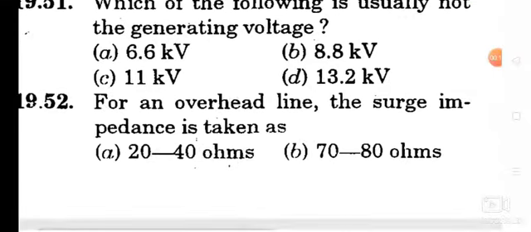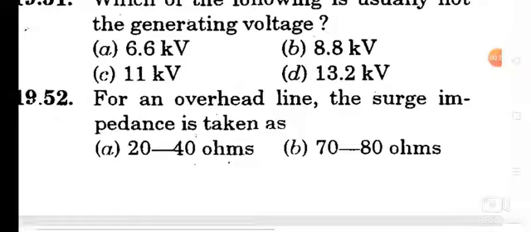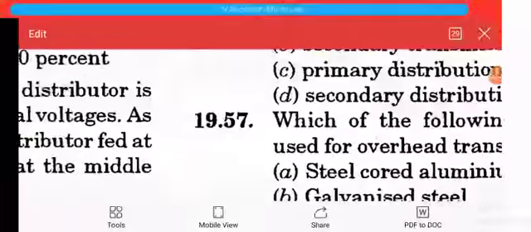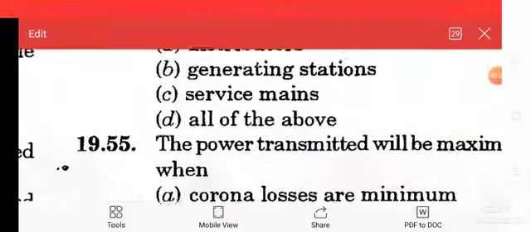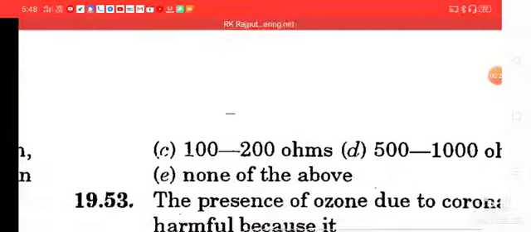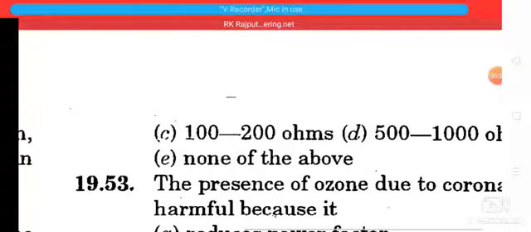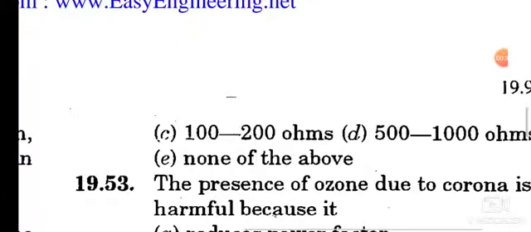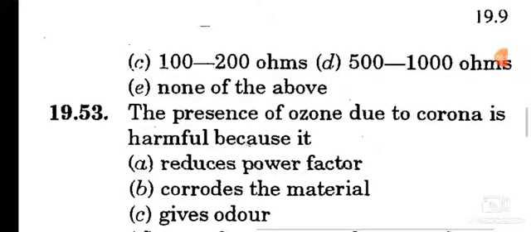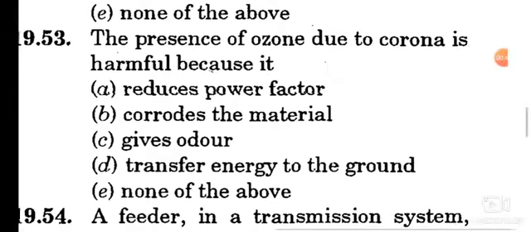Question number 52. For an overhead line, the surge impedance is taken as, option C is the correct answer, that is 100 to 120 ohm. What is this? Surge impedance of the transmission line. Okay, 100 to 200 ohms. Option C is the correct answer.